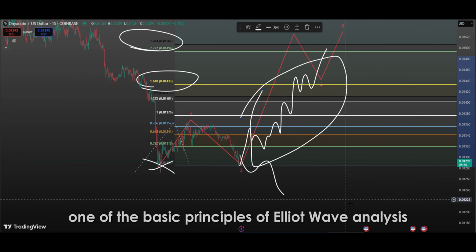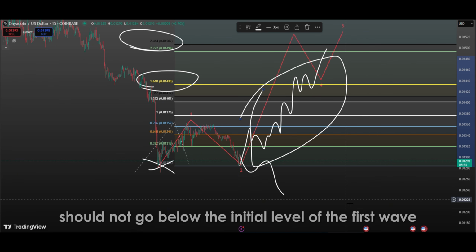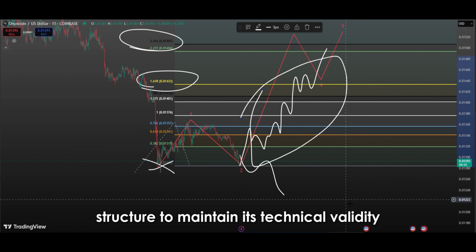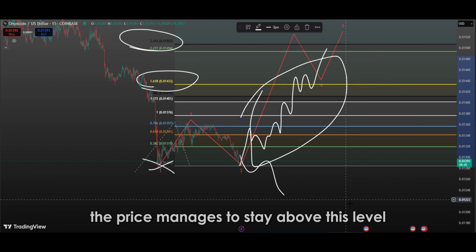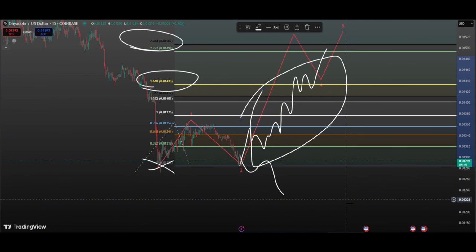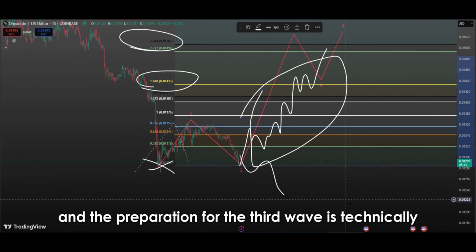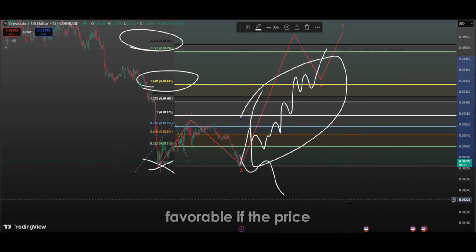Of course, one of the basic principles of Elliott wave analysis is that the second wave should not go below the initial level of the first wave. This rule is important for the wave structure to maintain its technical validity. However, in the current outlook, the price manages to stay above this level and continues to react from support. This is an indication that the wave structure is healthy and the preparation for the third wave is technically favorable.